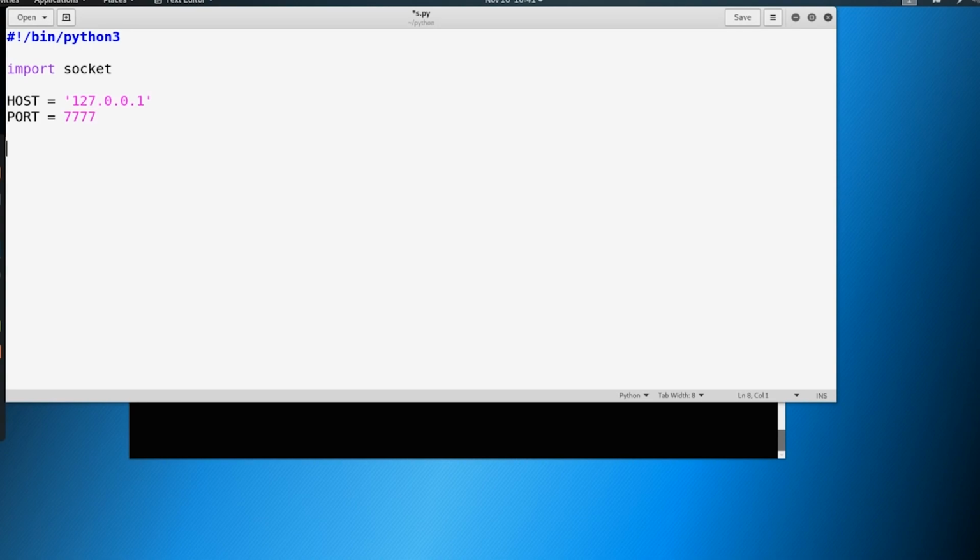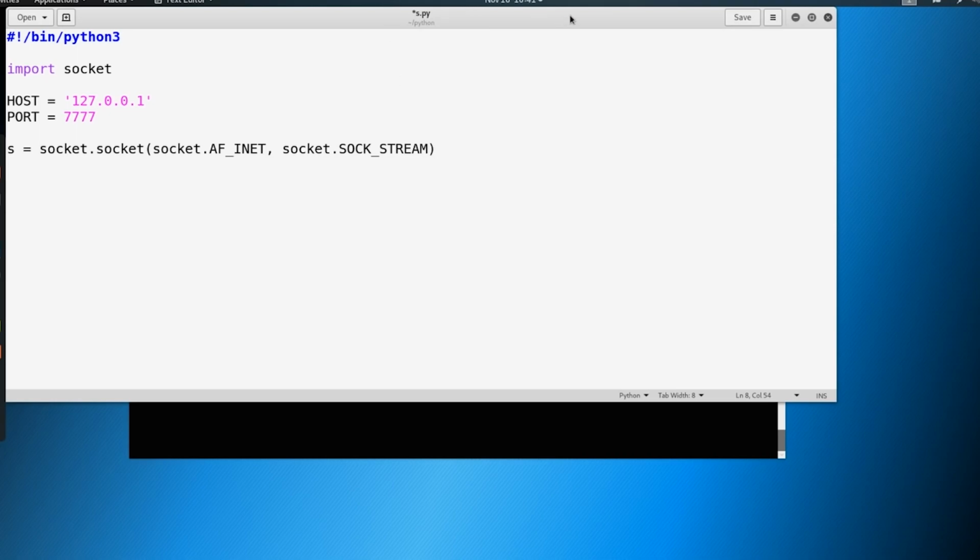And I'm going to define another variable like this. s = socket.socket(socket.AF_INET, socket.SOCK_STREAM). Now this looks long and intimidating, but please do not be intimidated by this.